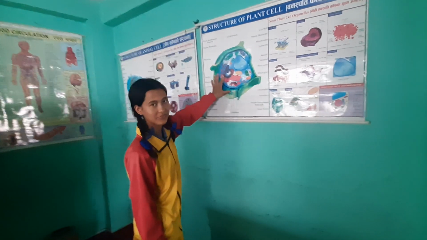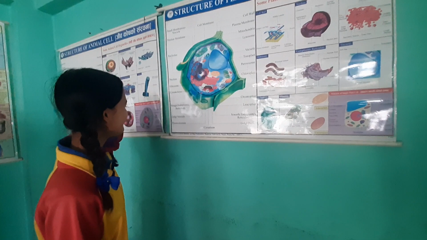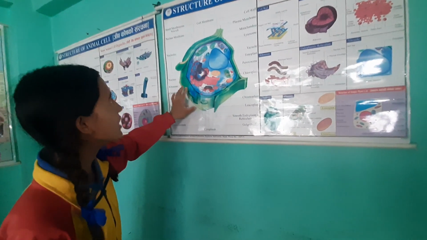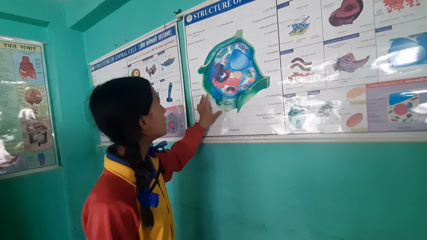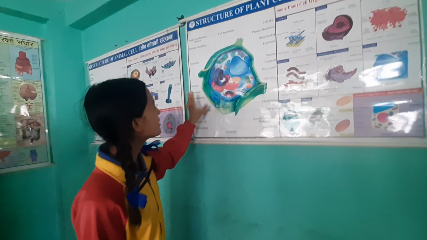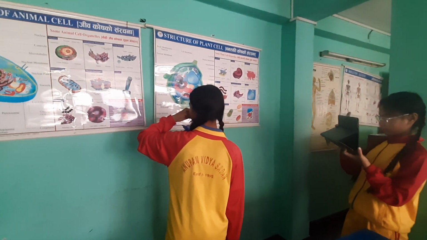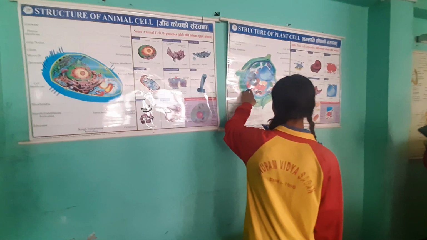You can see the figure and point out. The cell wall's main function is to protect the innermost part of the plant cell, and the cell membrane also protects the cell. Ribosome lies here. You can look in the figure.